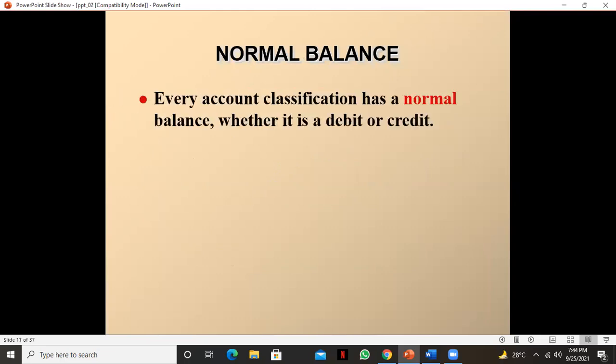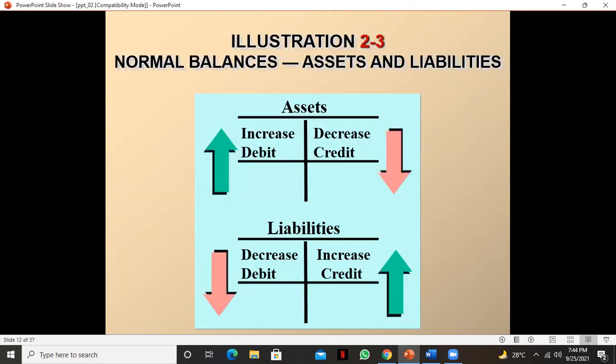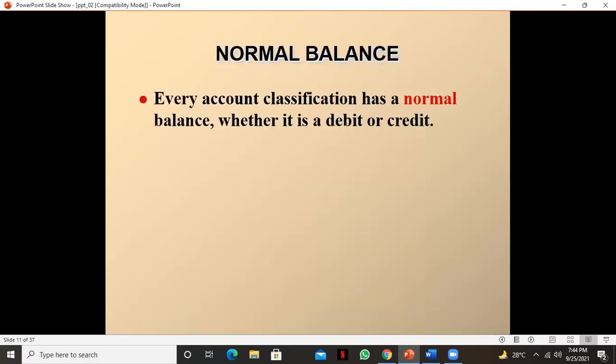Okay. So normal balance: every account classification has a normal balance, whether it is debit or credit. By default, some balance will be shown. Asset will always give you a debit balance. Expense and drawing, these are the three accounts that will always give you a debit balance. On the other hand, capital, revenue and liabilities will always give you a credit balance. That is what we call normal balance.